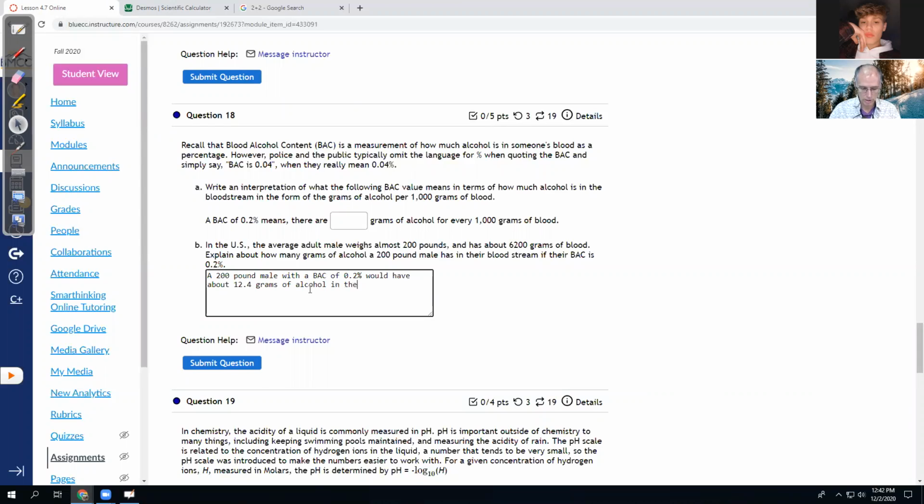That's a good sentence that takes in most of the information up here. And I think 200 pounds is a better statement than that they have 6,200 grams of blood, but you could put that in there too if you want. I think this is pretty good right there.